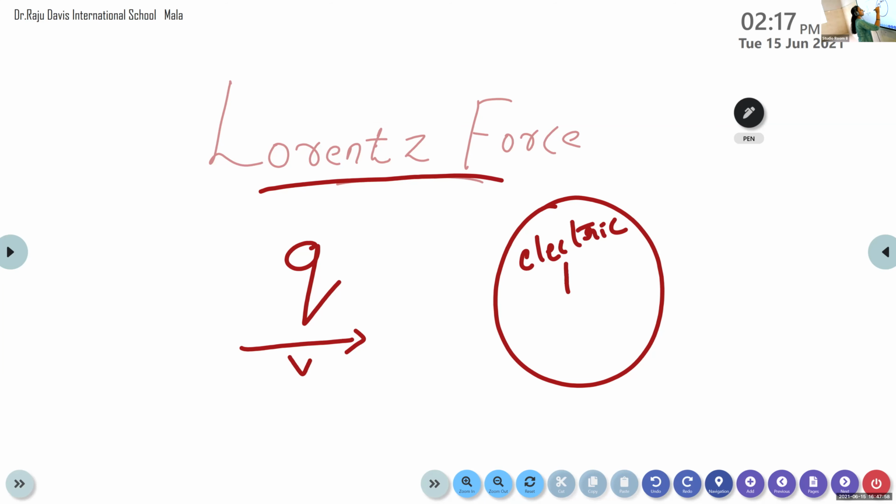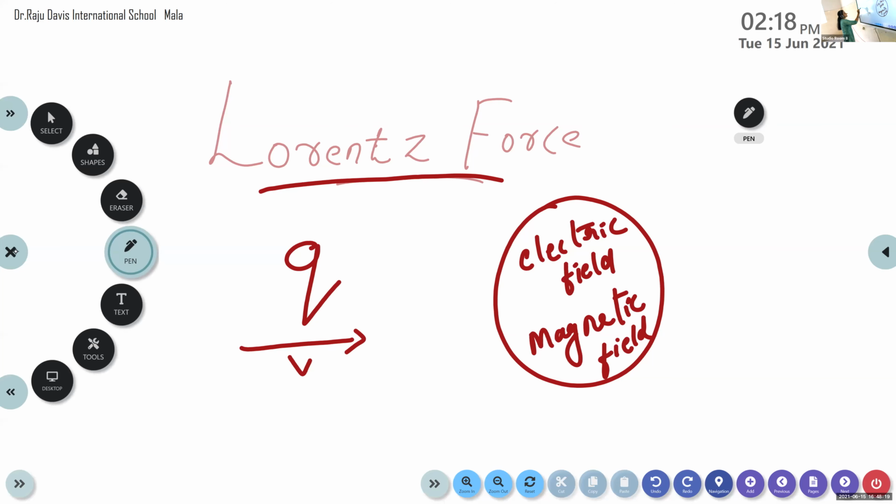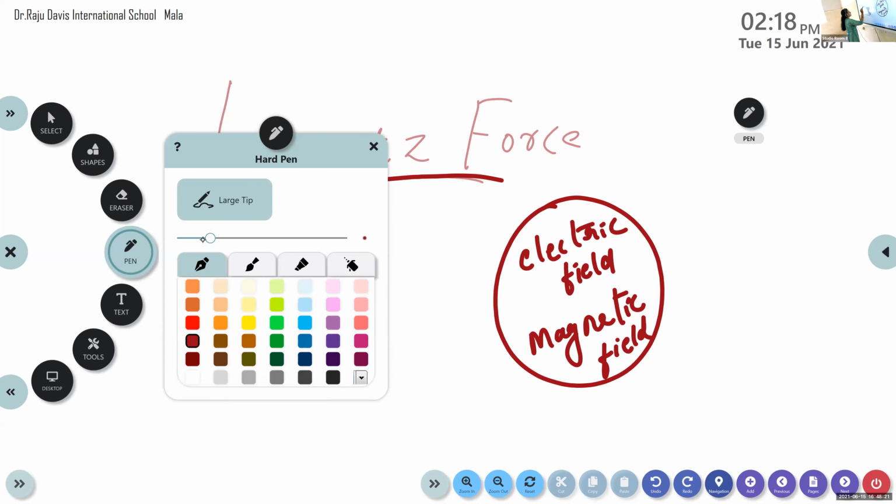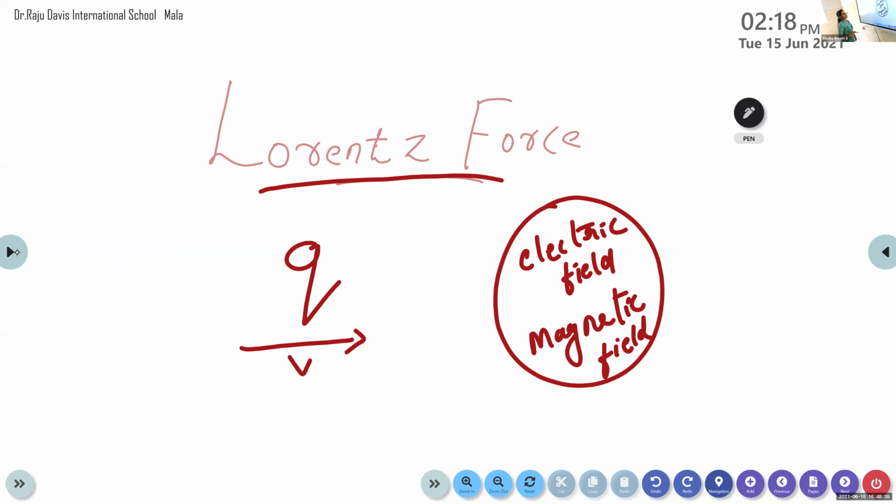The charged particle moves with velocity v through the uniform electric and magnetic field. Then what are the forces that can be experienced by this charged particle? Can you guess?